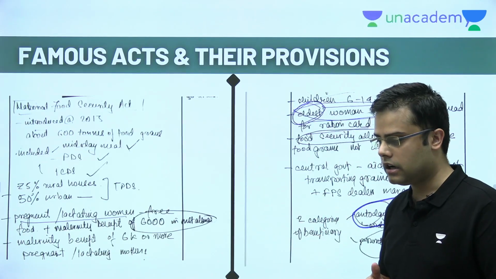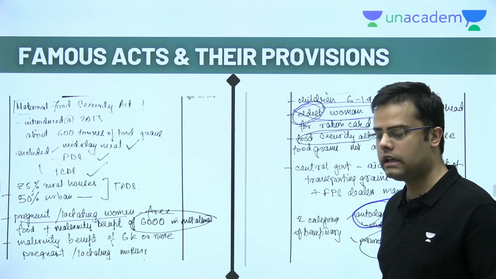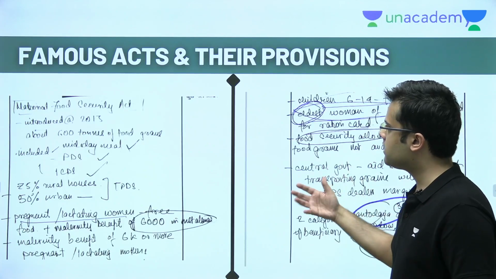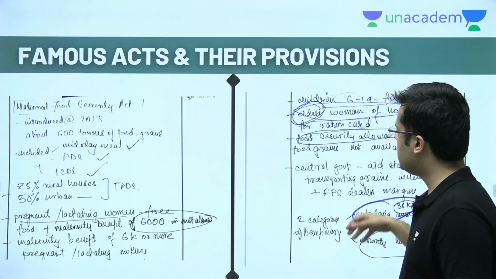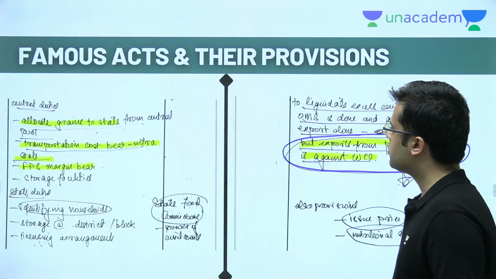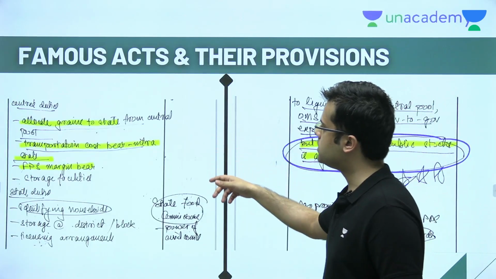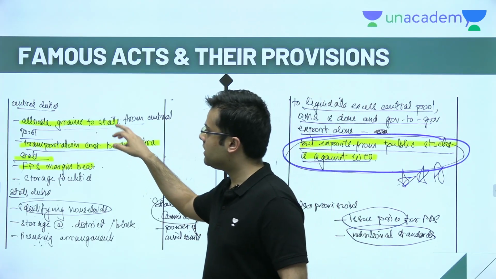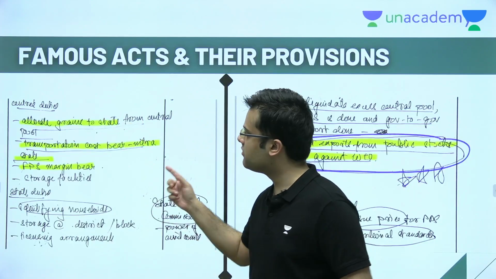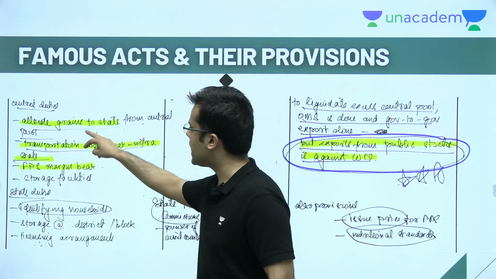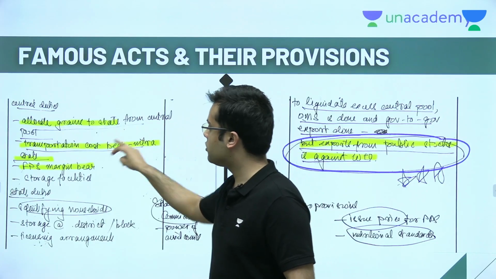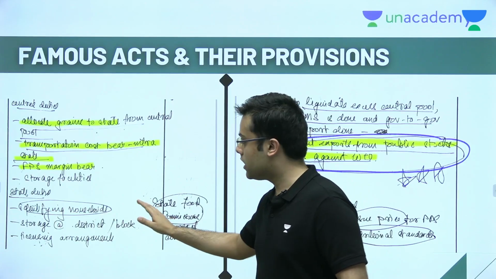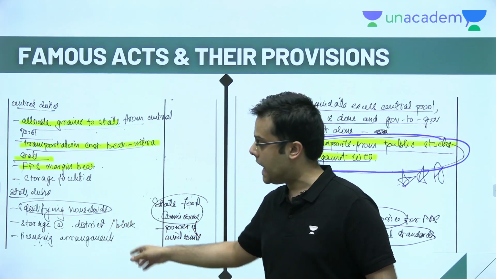And I would be covering this in detail in the Unacademy platform classes, but here is just a glimpse of how the note making can be done and can be effectively improved. So coming back to the continuation of the National Food Security Act, this is something very interesting, that the duties of implementing the act are divided between the center and the states. The center is supposed to allocate grains to the states, transportation cost it is going to bear, but states are supposed to identify the households. I mean, you understand that this is the detail to which you need to know, and questions can be asked.